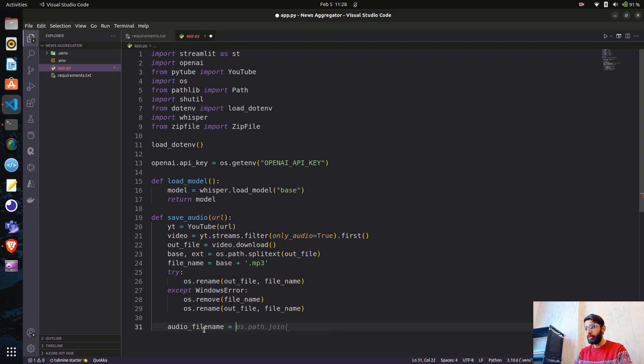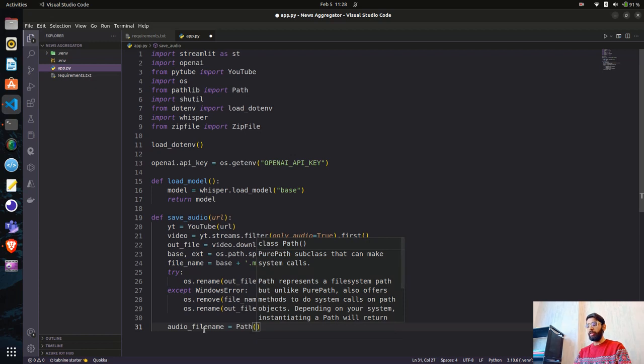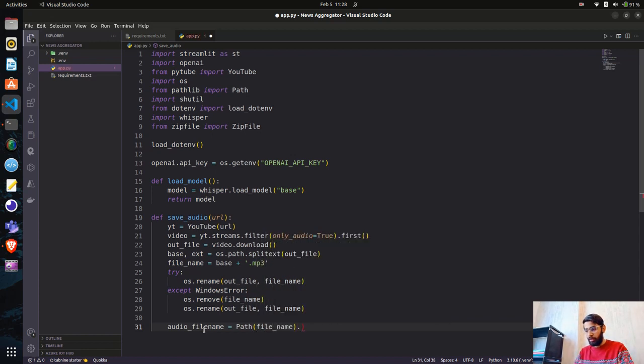Let me just note it. So what we are going to do here: when we download a video from a YouTube URL link and save the audio, the file name is very lengthy, and we do not need that complete file name. So what I will do is say file name.stem plus .mp3. Yeah, this looks good. Plus stem.mp3, audio file name.